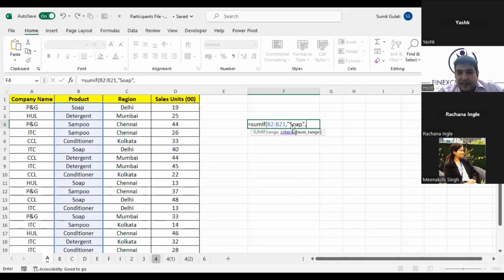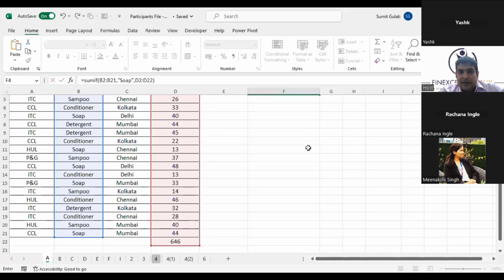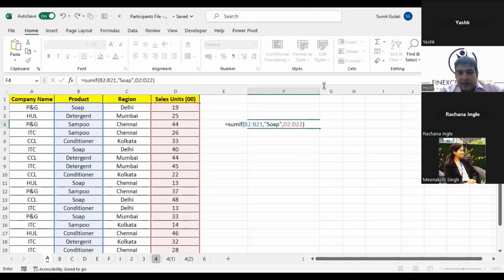Okay, so the criteria is soap and then the sum range. That means where you have to add. If I find a soap here, this number has to be added. Soap here, this number has to be added. So I select this range. I close the bracket. And I say enter.